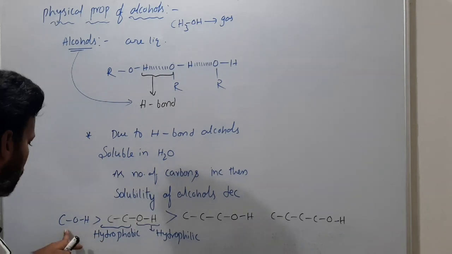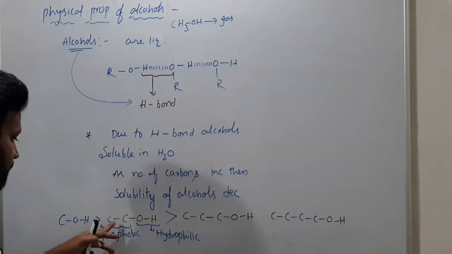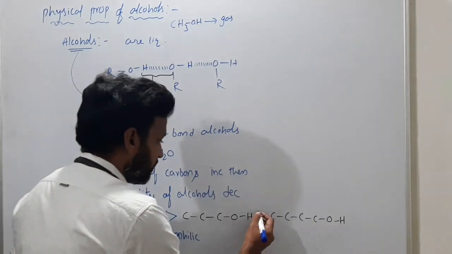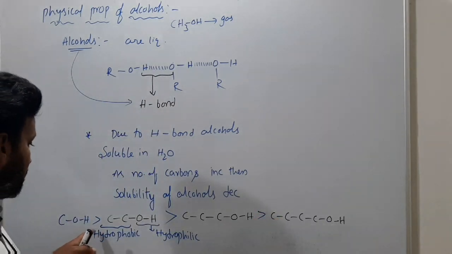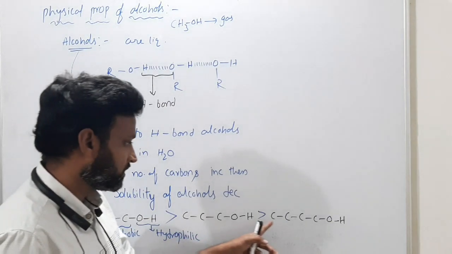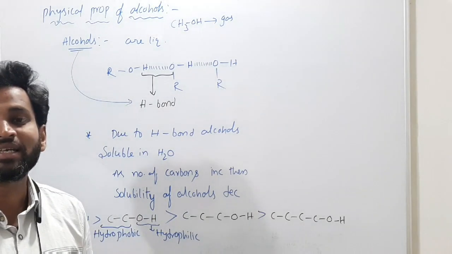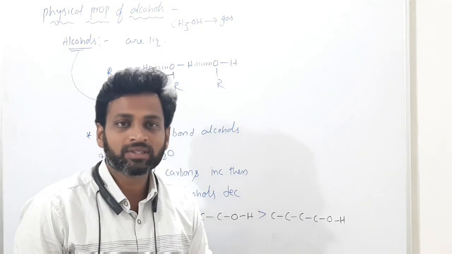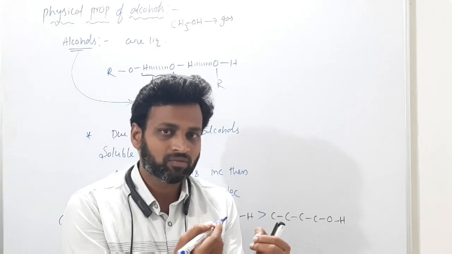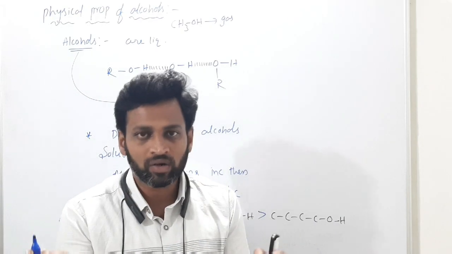Getting what I'm saying? CH3OH is methanol. CH3CH2OH is ethanol. As the number of carbons increases, the hydrophobic nature increases, because the carbon chain is non-polar but water is polar. Non-polar cannot be soluble in water.